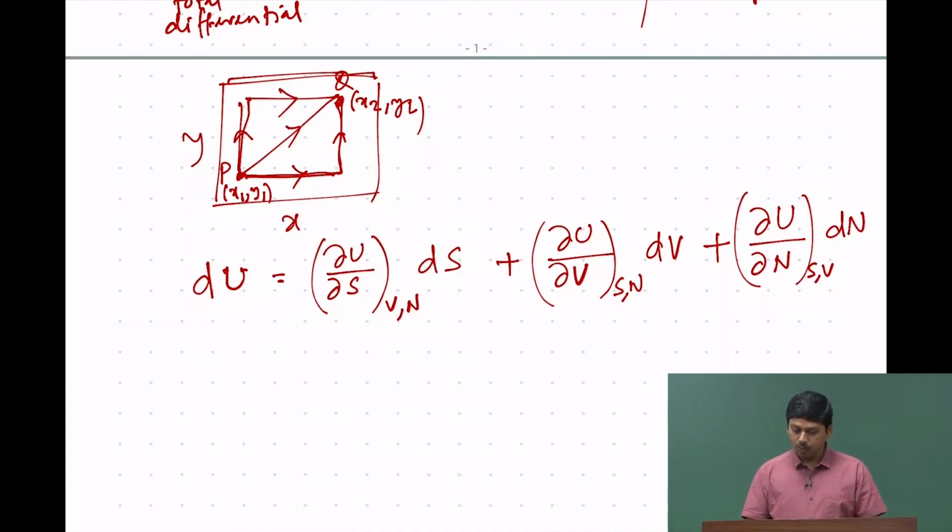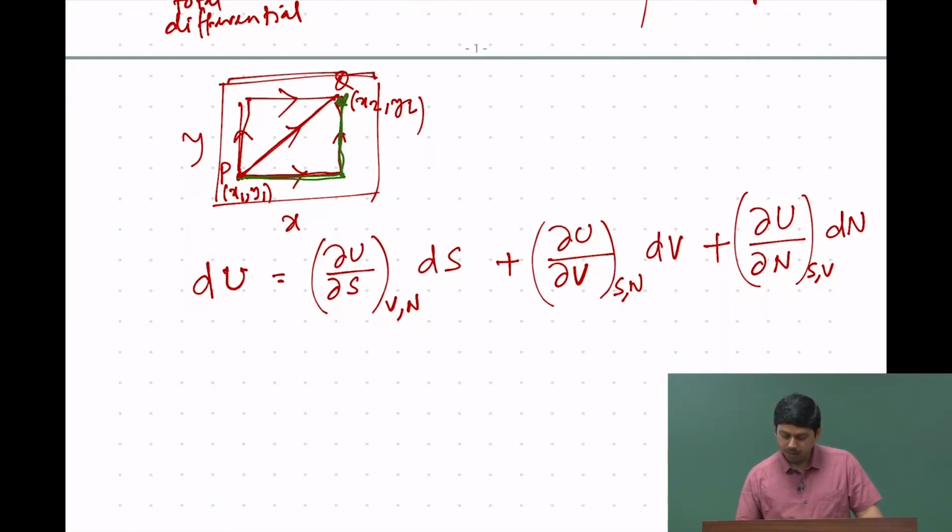So, remember what we are doing here. Essentially we are not taking this particular path, we are taking this path and then this path. We are keeping one variable fixed and going in one direction, and then keeping the other variable fixed and going in that direction, in order to make a change in u, or a change in that particular function. So, here also we are doing the same thing.